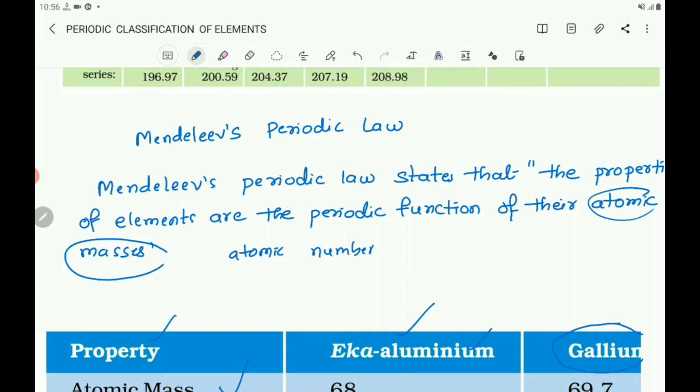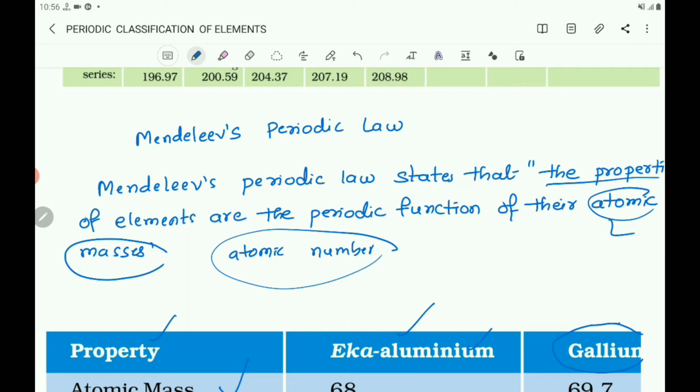The modern periodic law can be stated as: the properties of elements are the periodic function of their atomic number.